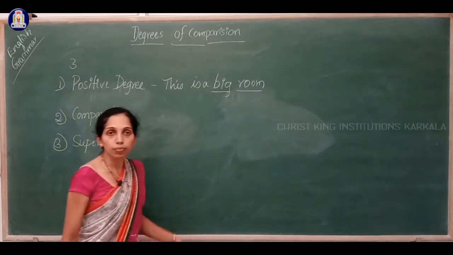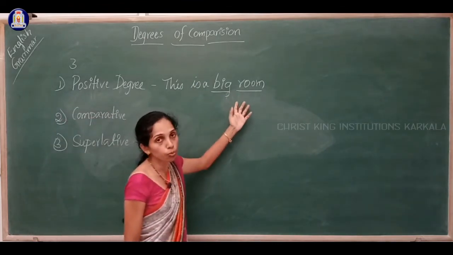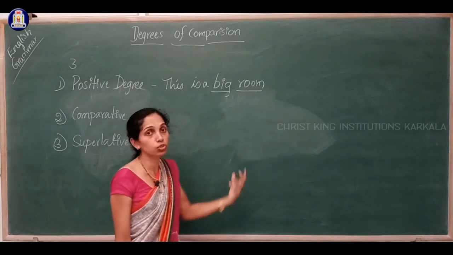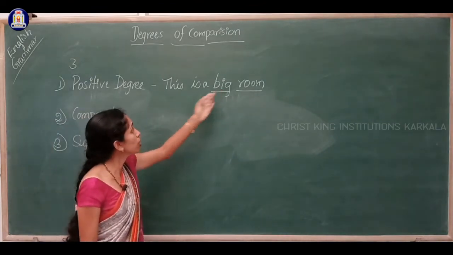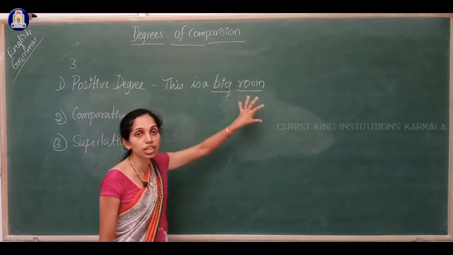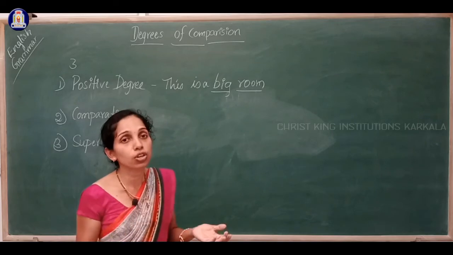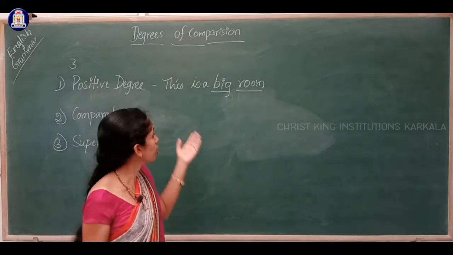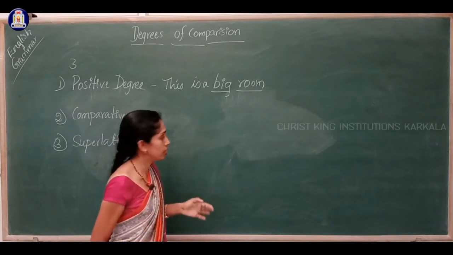It is big, which adds meaning to or modifies the room. It tells about the quality of the room, the space of the room. So here we are speaking about one room. We are not referring to any other room or place.